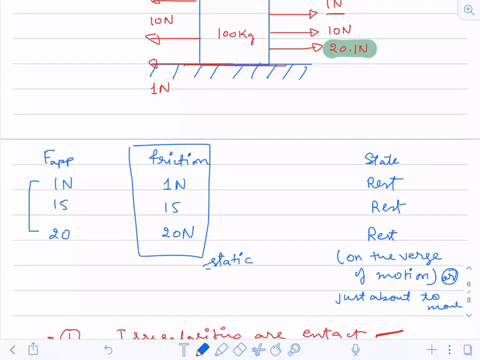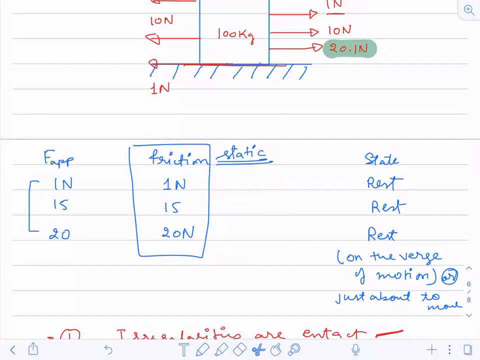And if these are static friction values, do you see that the static friction value is changing with the force applied, whatever force you are applying? Is it changing up to a particular limit? Yes.